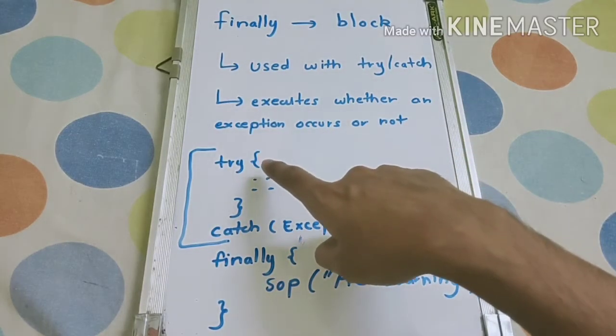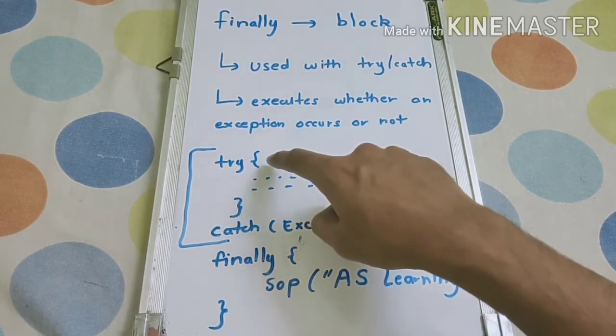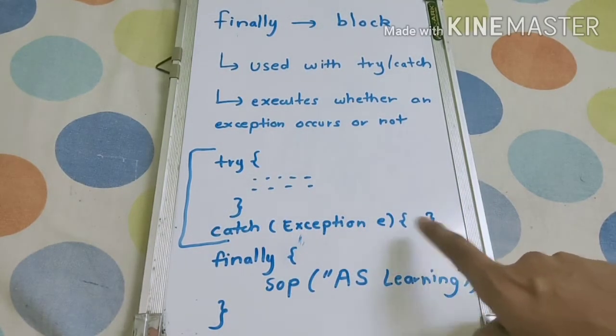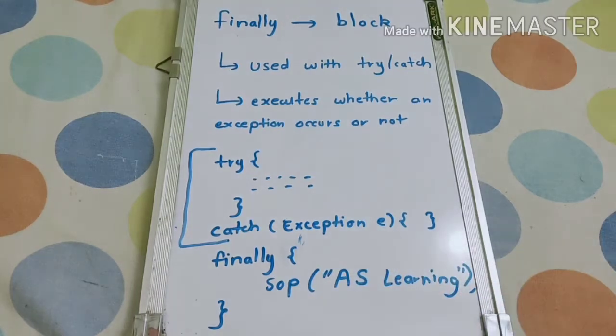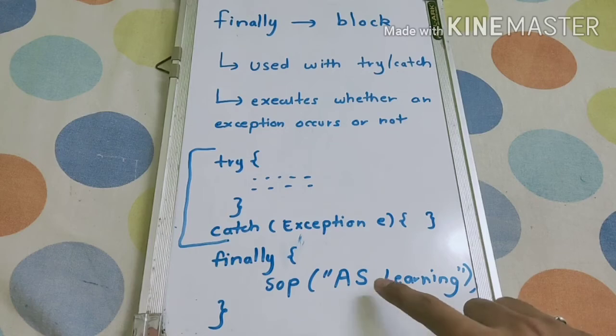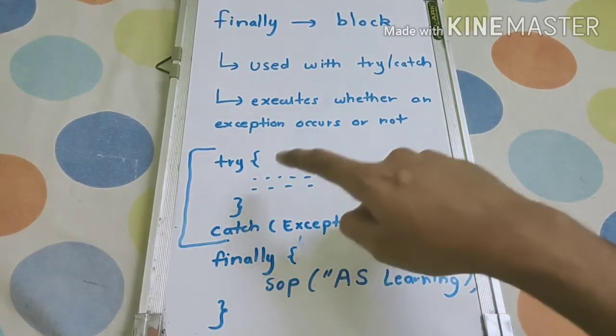So consider this as a try catch block. Once try and catch are over, after that we can write finally. There are many situations in Java where we have to write a compulsory statement whether our exception occurs or not. In that situation we can write those statements in finally. In this example I have just written "learning" with System.out.